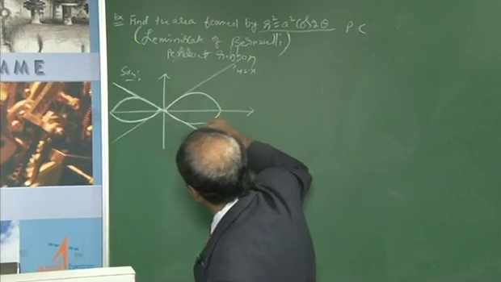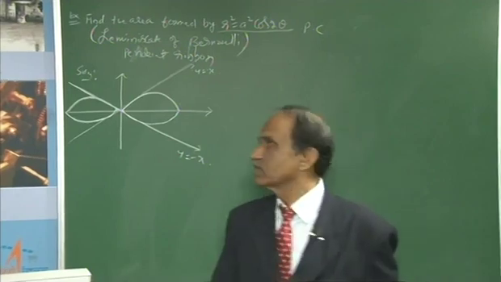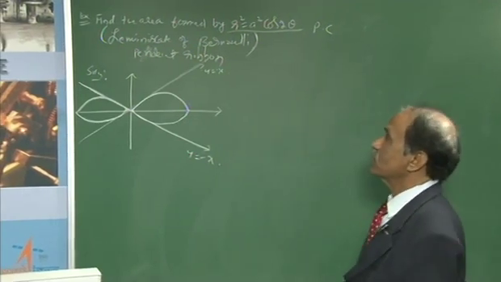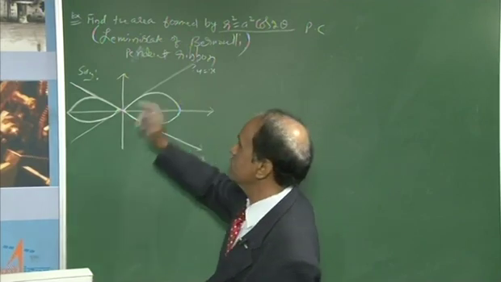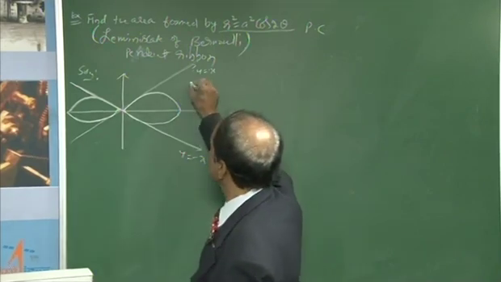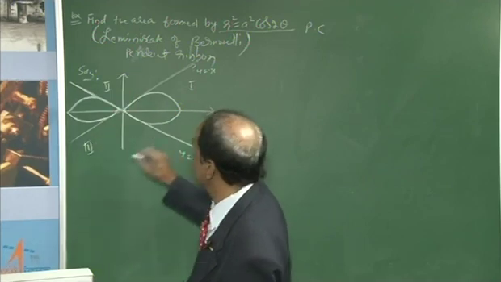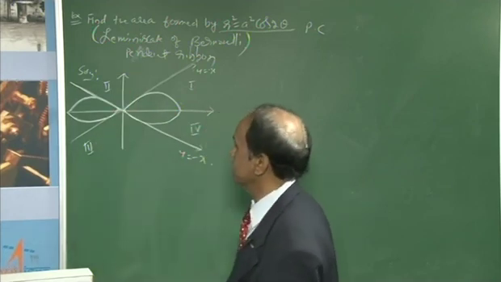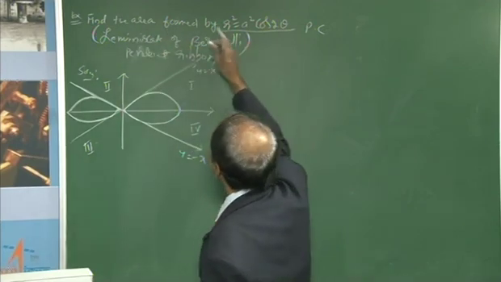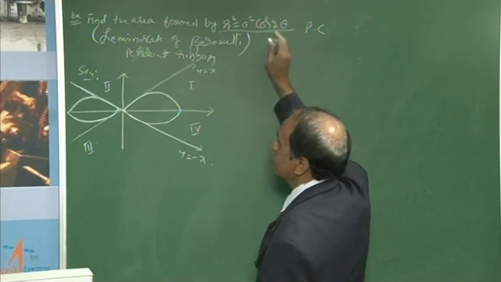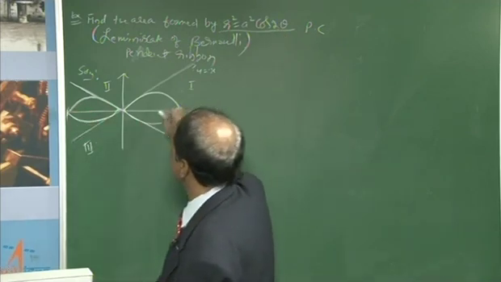The line y equal to minus x passes through the origin, entering the second and fourth quadrants. Y equal to x enters the first and third quadrants. This is the first quadrant, this is the second, this is the third, and this is the fourth. Here the problem needs the calculation of the area formed by this curve at the boundaries. What are the boundaries and how is the area to be calculated?